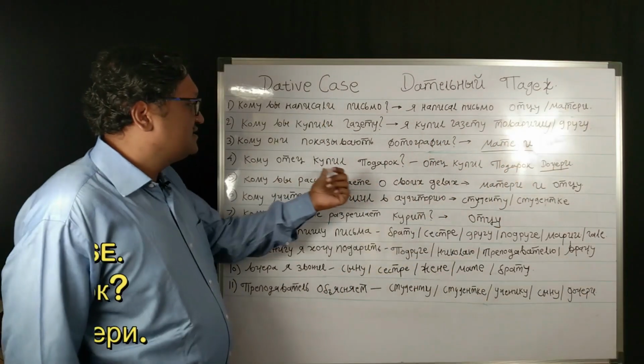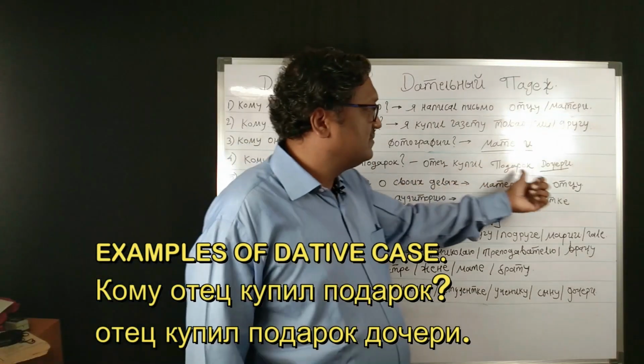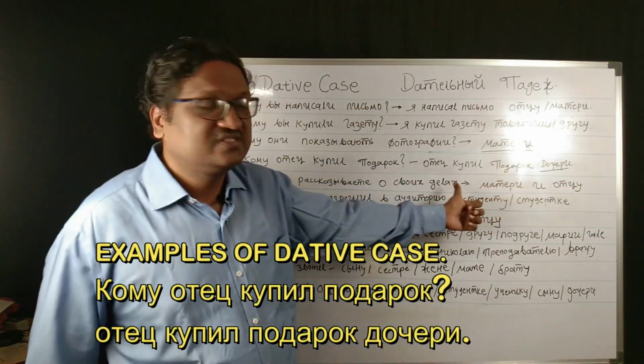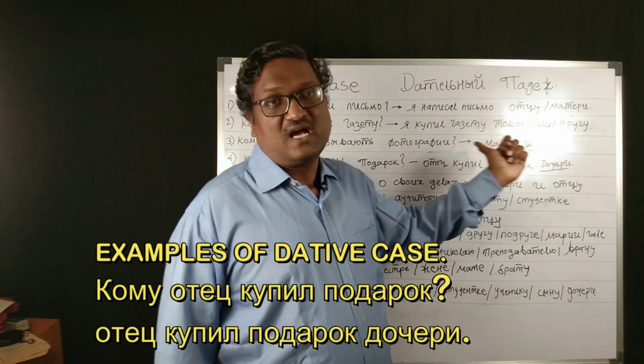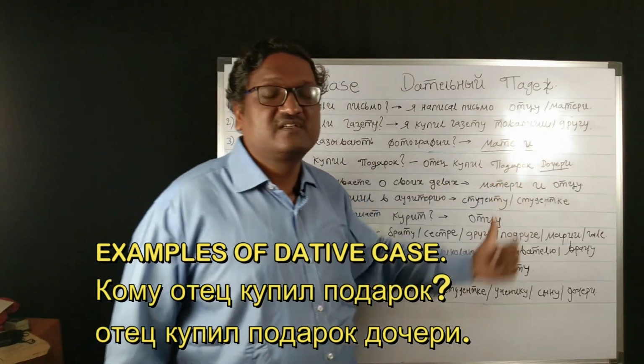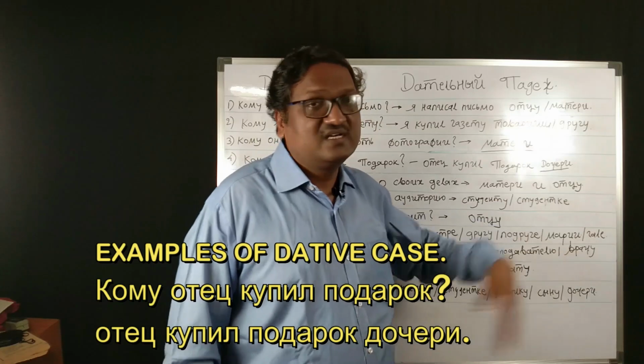Now, komu otets kupil podarok? Otets kupil podarok docheri. So doch is changing to docheri. Podarok is a direct object and doch is an indirect object.